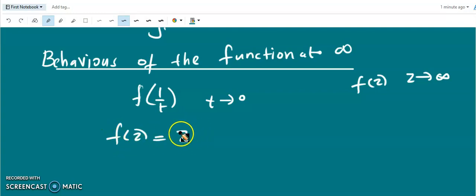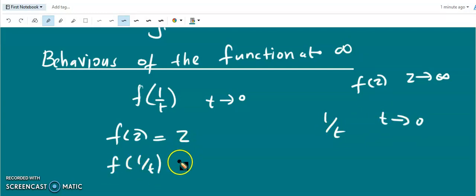Its behavior at infinity has to be studied. For that we replace z by 1 over t and then t goes to 0. So f of 1 over t is 1 over t in place of z. As t goes to 0 this becomes infinity. So f of z equal to z is not analytic at the infinite part of the complex plane. Similarly, e to the power z, sin z and cos z are not analytic in the infinite part.